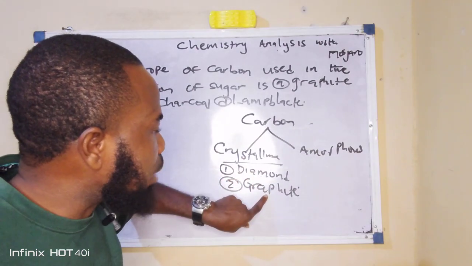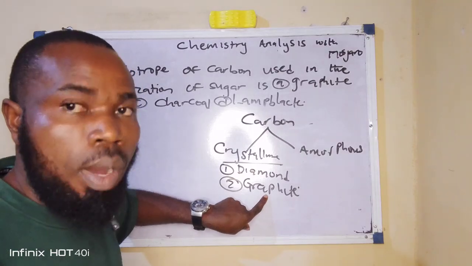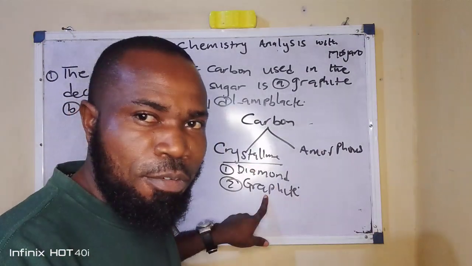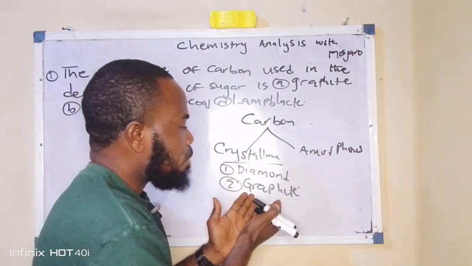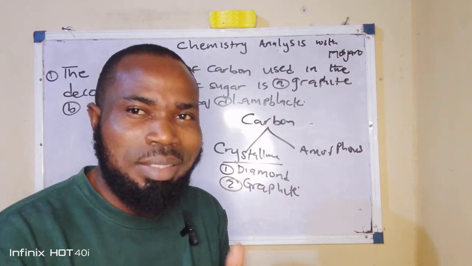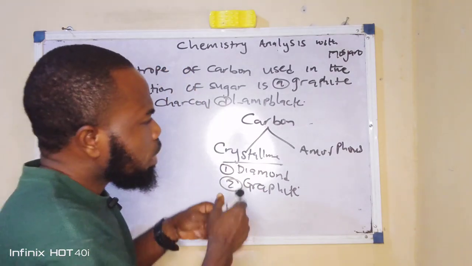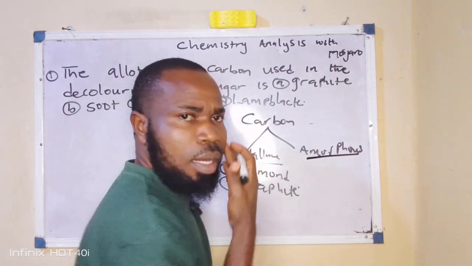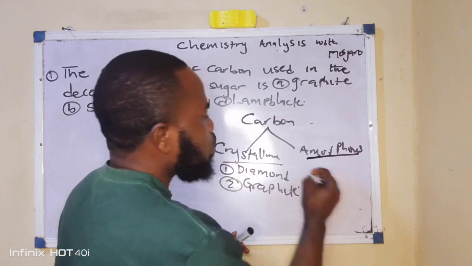The kind of bond that exists in graphite is van der Waals, and of course van der Waals forces are weak. So that makes graphite soft, commonly used as a lubricant. Now there are other amorphous forms of carbon. What are the amorphous forms of carbon?